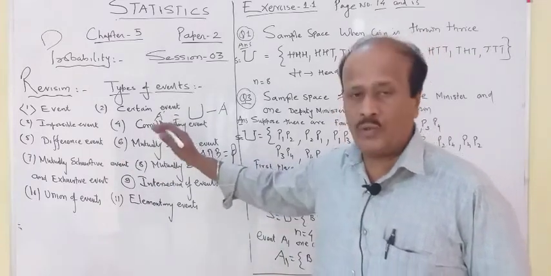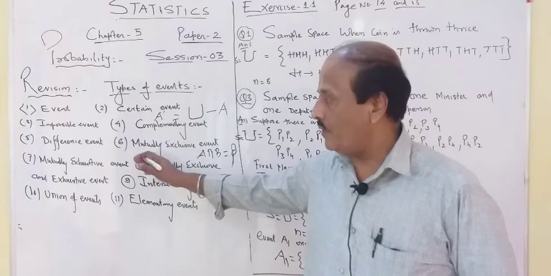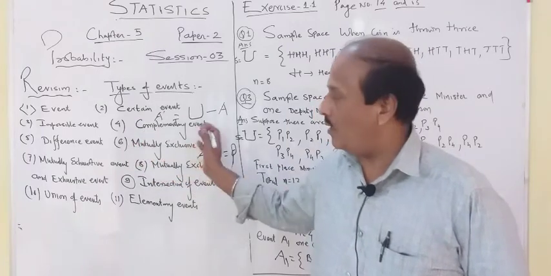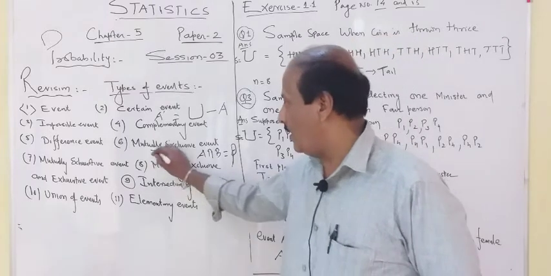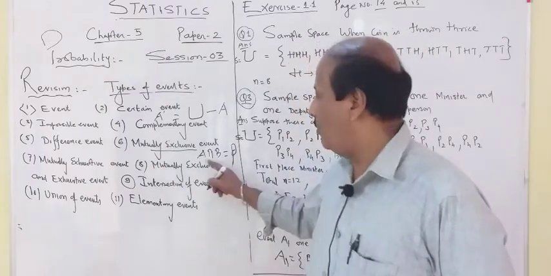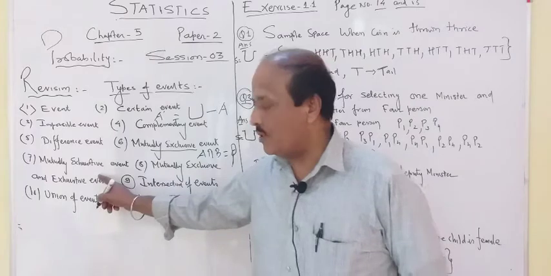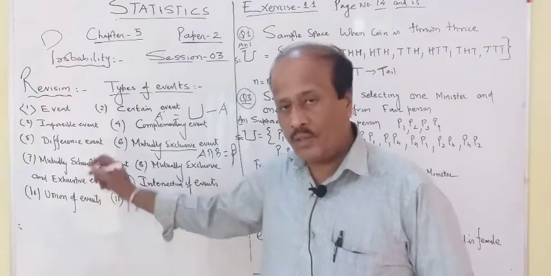Everything already I told you twice, I am repeating again. Then today onwards, we will be using this to solve the exercise. So remember the name. Mutually exclusive means no common element. Mutually exhaustive means if you are combining all the events.